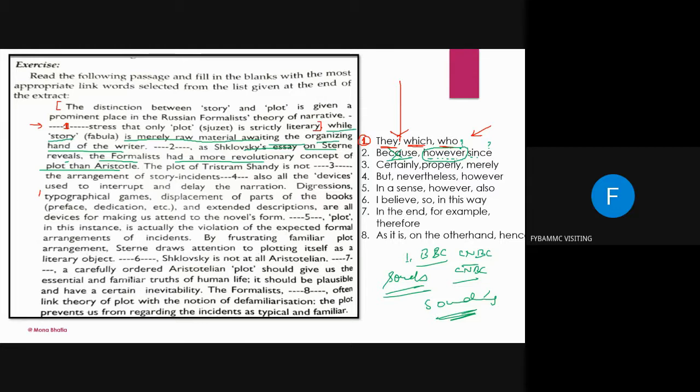However, as Slowski's essays on the release, the formality had more revolutionary concept plot than Aristotle. So because it is a contrast, हमें contrast मिल रहा है इस sentence में, context में contrast आ रहा है, because we are comparing with Aristotle. So यहाँ पे however लगेगा.